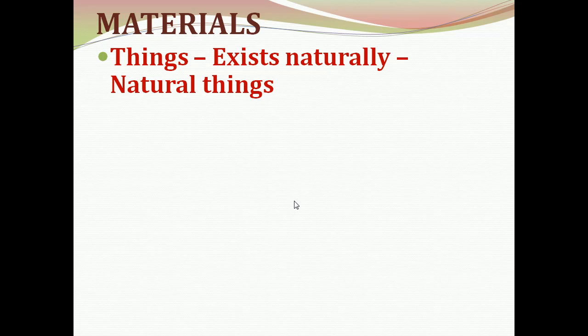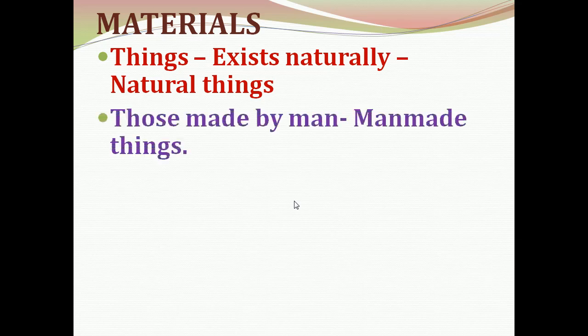Materials can be classified into two types. They are natural things and man-made things. The things which exist naturally are called natural things, and the things which are made by man are called man-made things.